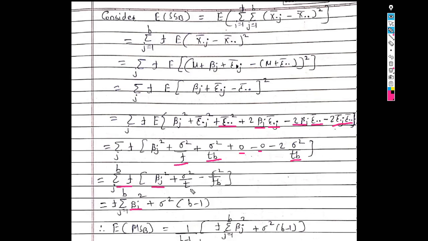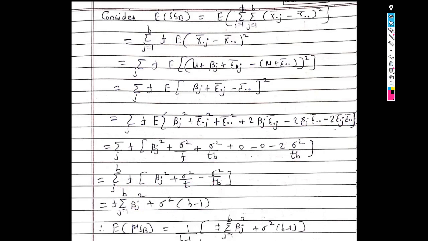This term is a constant, so this summation over j can be written as b. So this t and this t will get cancelled. So we get b into sigma square minus summation over j, which can be written as b, into this t, so it is cancelled with this tb. So the remaining term is sigma square. Take sigma square outside this bracket. So in the first step we get sigma square into b minus 1.